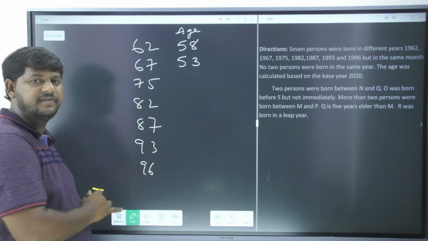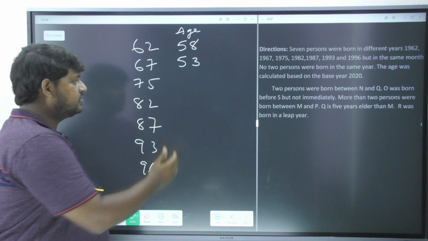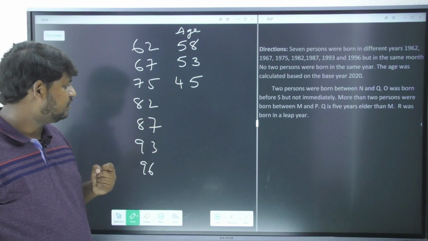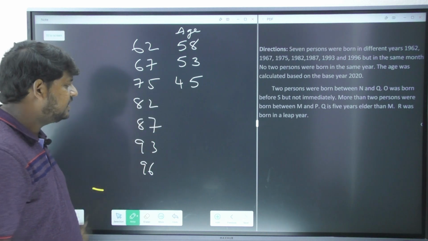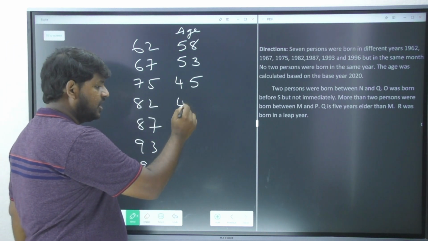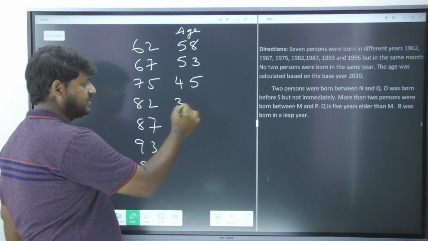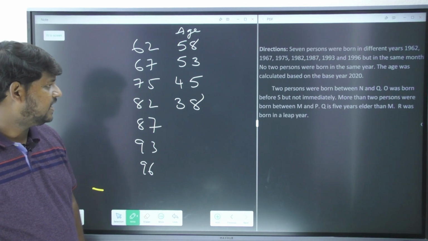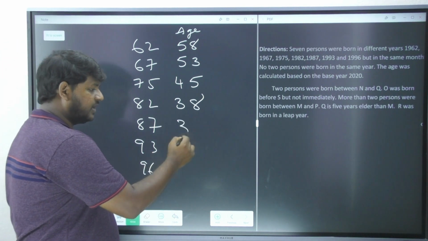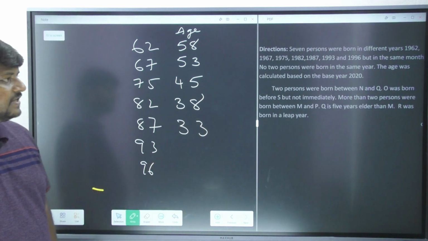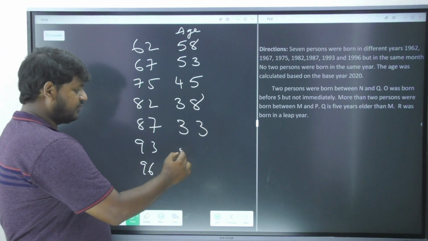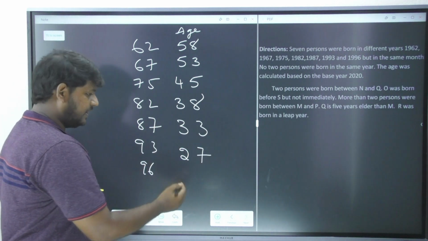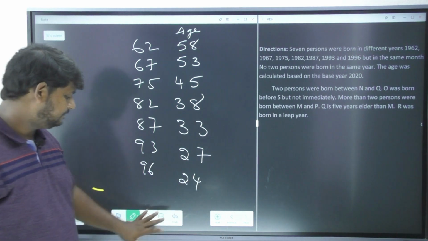The 1975 person, the age is 45. And 82 to 2020, the age is going to be 38, yes, 38. Next, the 87 guy is going to have the age of 33. The 93 guy is going to have the age of 27, and the 96 up to 2020 is 24. Am I correct?